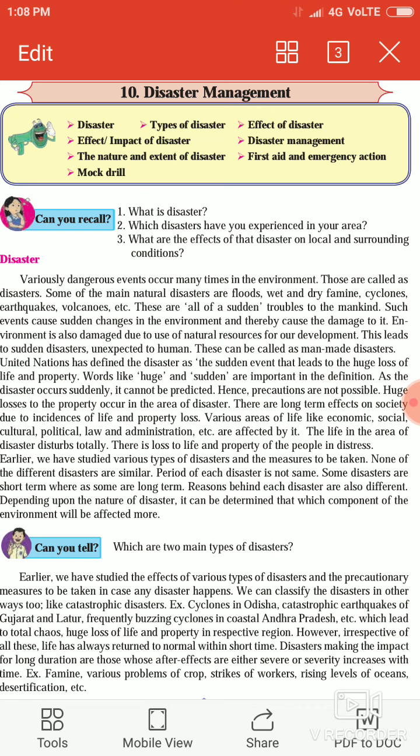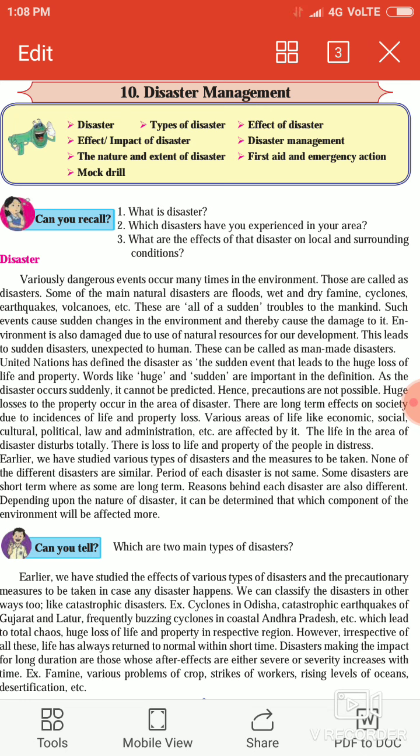Earlier, we have studied various types of disasters and measures to be taken. None of the different disasters are similar. The period of each disaster is not the same. Some disasters are short term, whereas some are long term. Nowadays we are suffering from COVID, so this is a long-term disaster. The reasons behind each disaster are also different. Depending upon the nature of the disaster, it can be determined which component of the environment will be affected more.